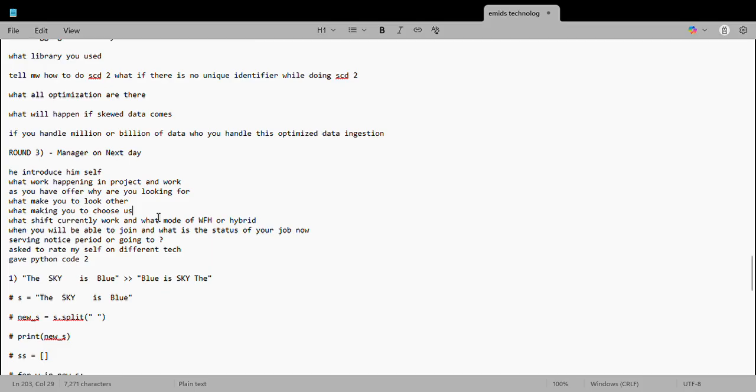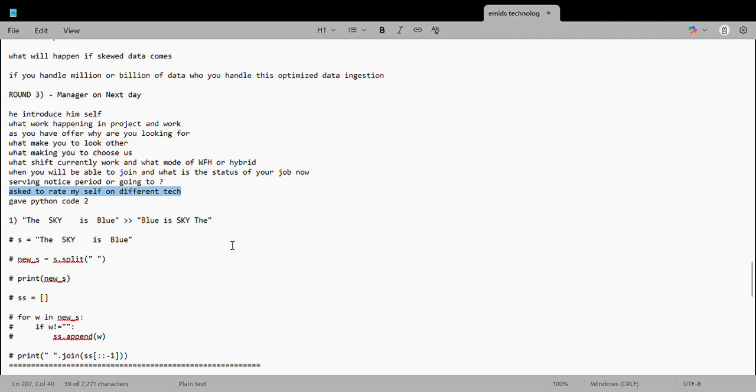Then what shift I currently work and what mode it is, work from home or hybrid or full work from office. So those scenario kind of questions he asked. And when will I be able to join, and what is the status of my job, I mean whether I'm in notice period or serving or going to serve. And he asked me to rate myself on different technologies, and he gave me two Python coding questions, by the way.